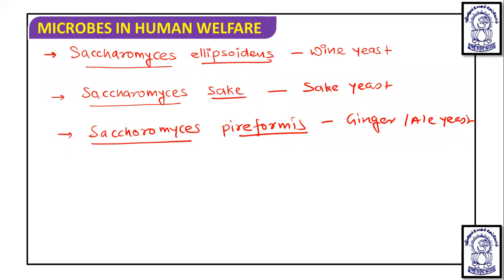Now, there are distilled and undistilled products. Naturally fermented alcoholic beverages have a lower alcohol concentration, but it is high in distilled products.